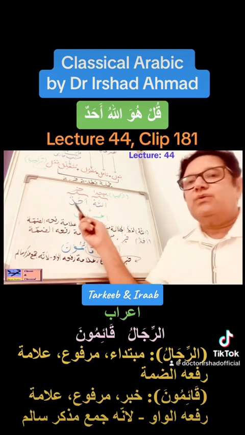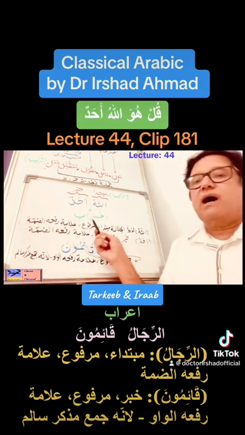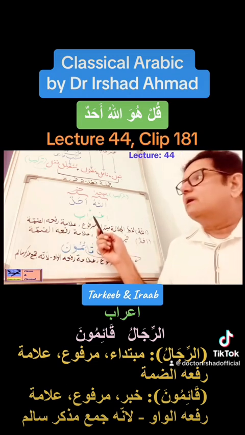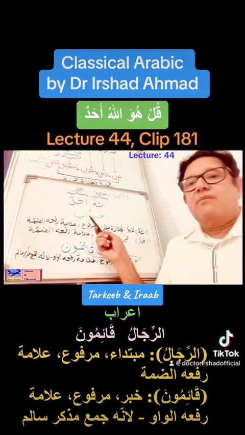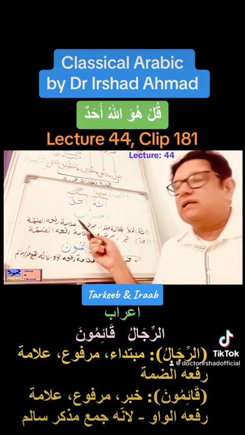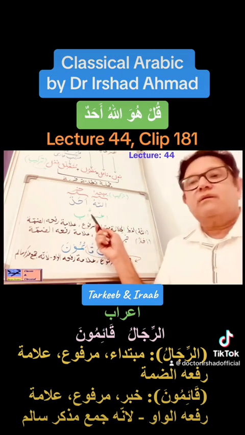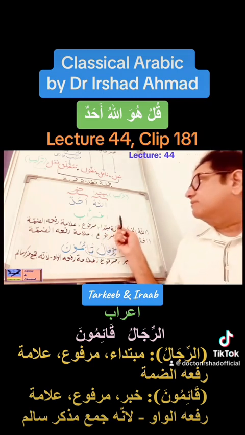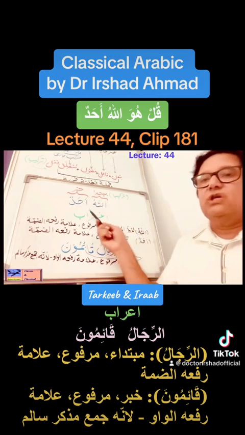So if we say two doors of the mosque, we don't say babani al-masjidi, because we know that we will have to make the i'rab of mudaf light, and the only way we can make the i'rab light here is we drop the noon. So it becomes babal masjidi.